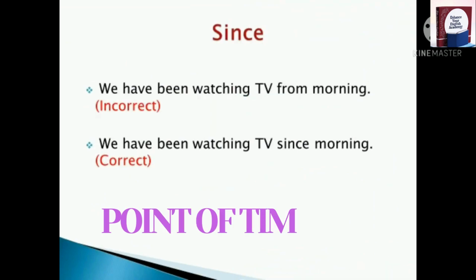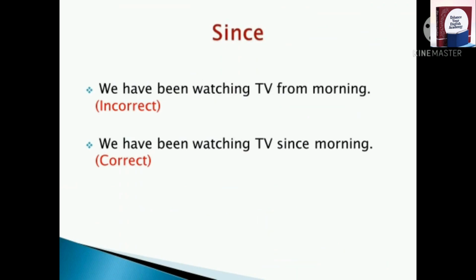Here is the next one, since. Since is used in present perfect tense and present perfect continuous tense. Remember, when for represents period of time, since is used to explain point of time or exact point of time. We have been watching TV from morning is not correct, because it's given in present perfect continuous tense. We have been watching TV since morning is absolutely correct. For more information, please watch my previous video since versus for.